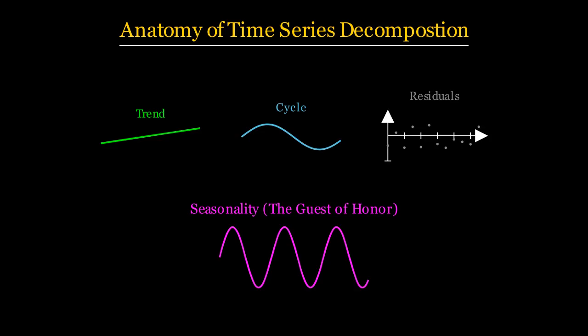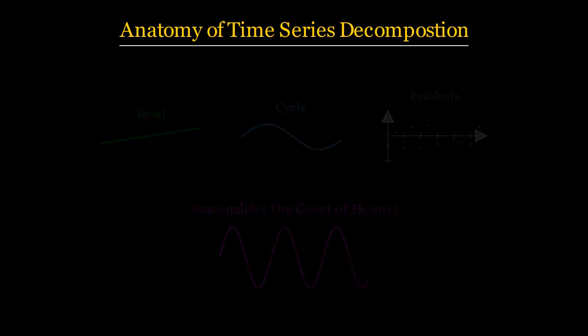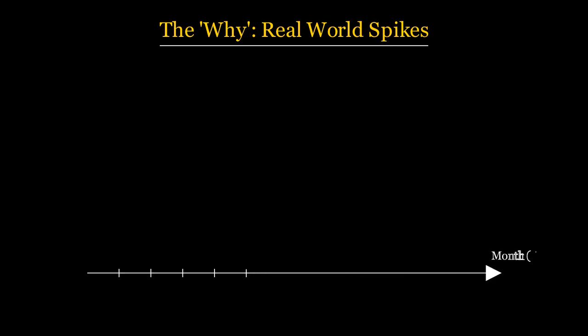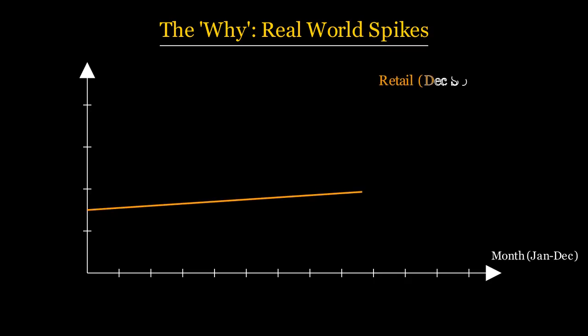Think about Amazon sales. Every December, there's a massive spike due to holiday shopping. Or consider airline ticket prices for Mediterranean destinations, which skyrocket every July and August. Standard models like ARIMA fail here because they don't expect these repetitions. That is where the S for seasonal in SARIMA comes into play.